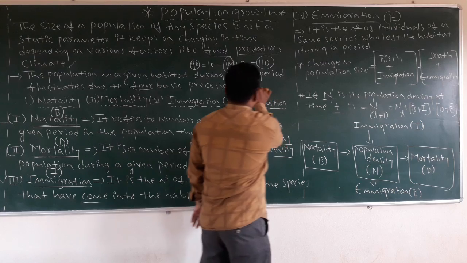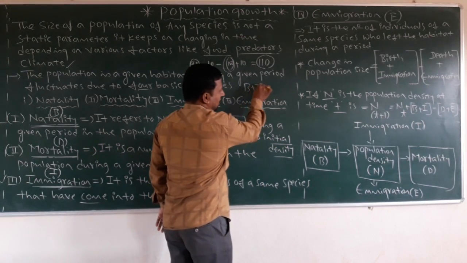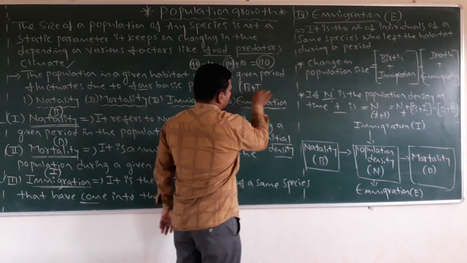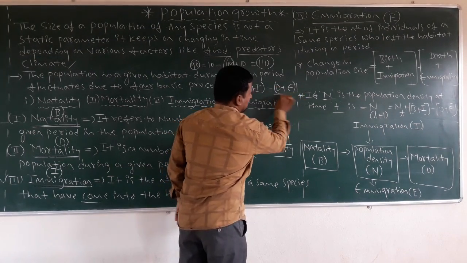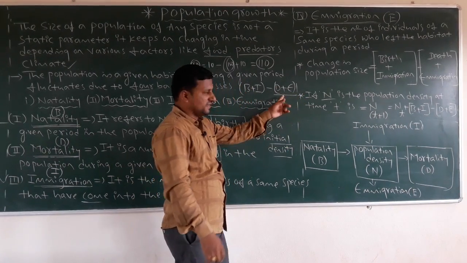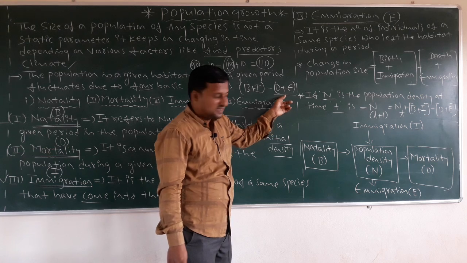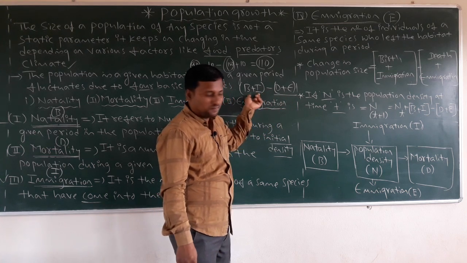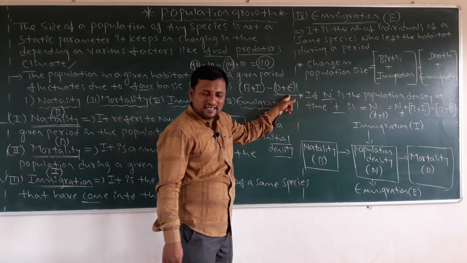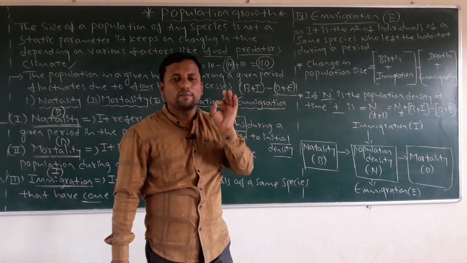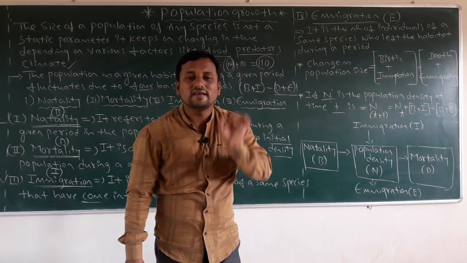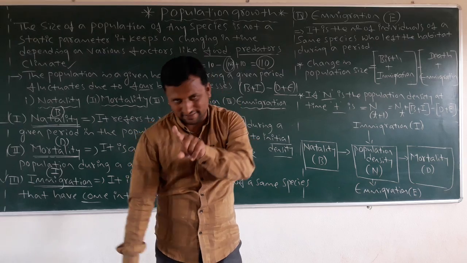Means like this: B plus I minus D plus E, because loss is going on here for that population size. Here gain is going on. B plus I minus D plus E. This is the exact calculation of the population size during a given period of time t.